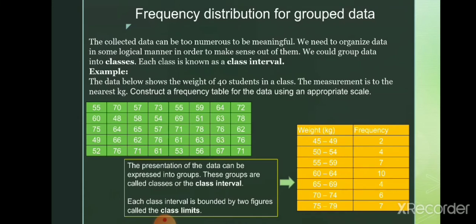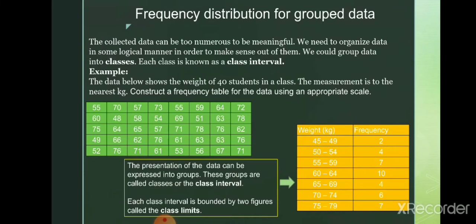How many times does a number between 45 to 49 occur? That occurs 2 times. The first value here is 49, and the second value is 48, so 48 and 49 are present in the given set of values. So the frequency of this class is 2.